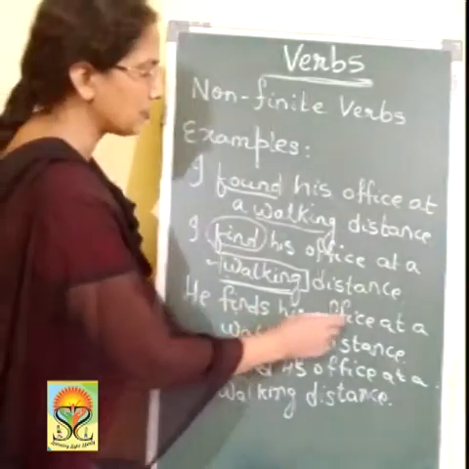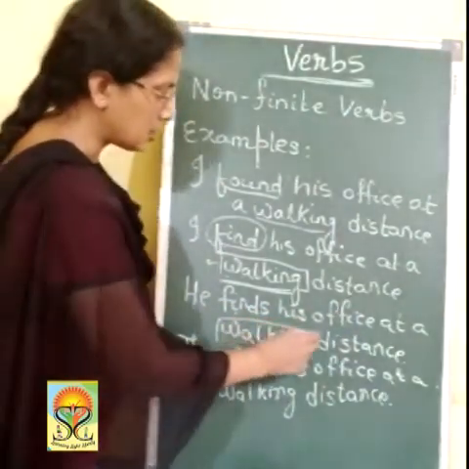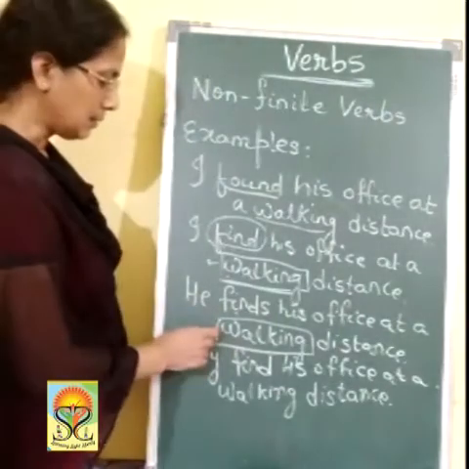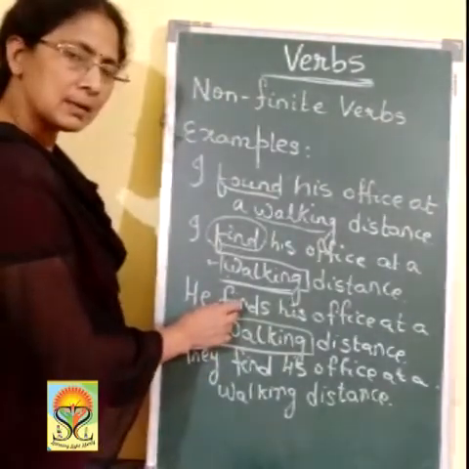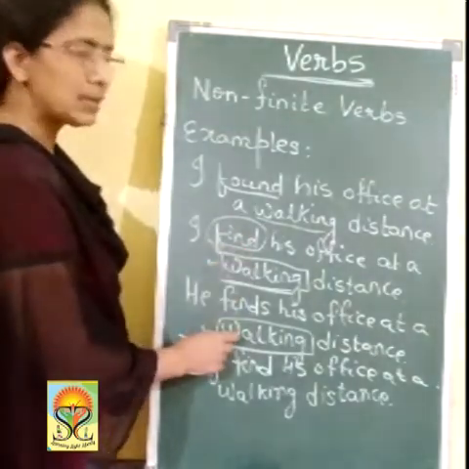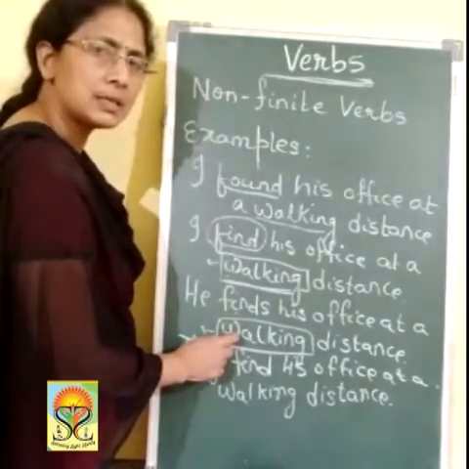Again, come to third person, which carries S. He finds his office at a walking distance. Is it changed? It doesn't change. So this is the non-finite. The main verb is finds, but this is the finite verb. It keeps on changing. Whereas walking is the non-finite verb.